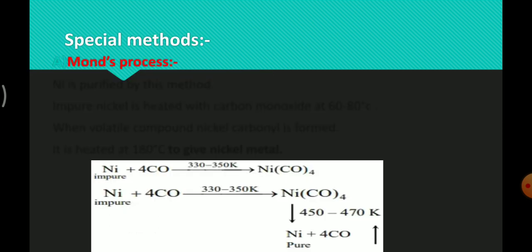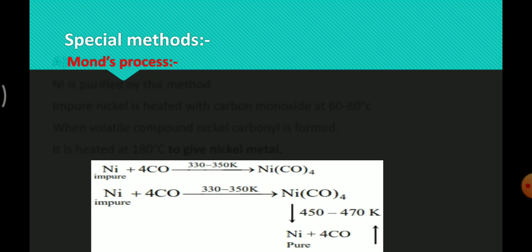Next one, special methods like Mond's process. Here nickel is purified by this method. In this process, nickel is heated in a stream of carbon monoxide to form a volatile nickel tetracarbonyl complex, nothing but Ni(CO)4, and it is decomposed at a higher temperature to give nickel.